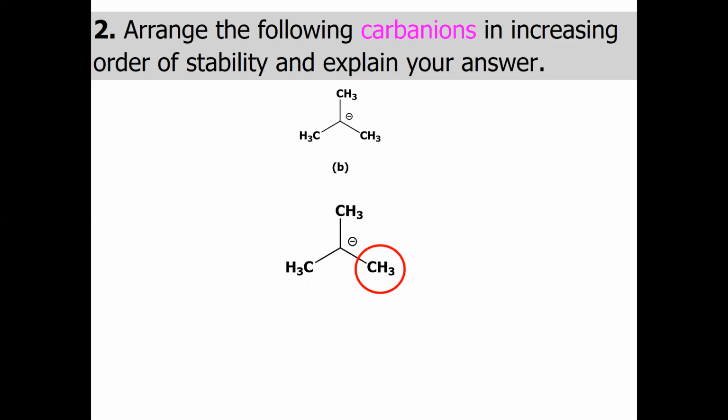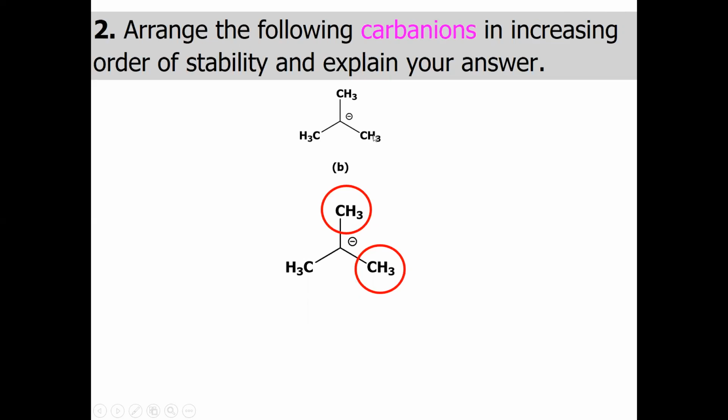Secondly, when we look at the structure of B, although these methyl groups are just supporting this molecule, there is no resonance stabilization, but we have hyperconjugation. What is hyperconjugation? The donation of sigma electrons to the empty p orbital.